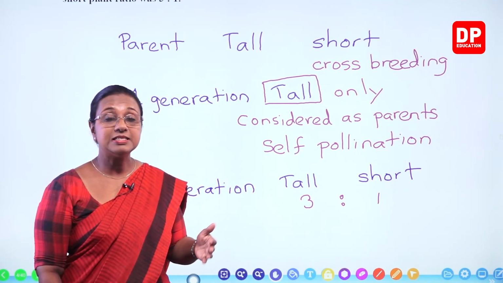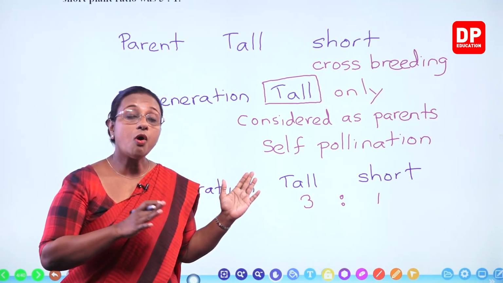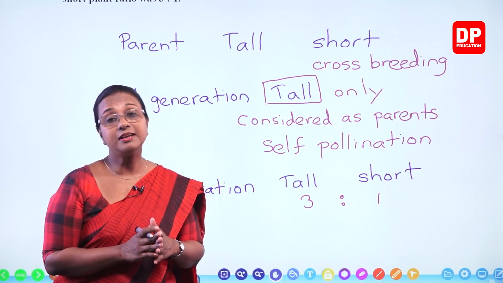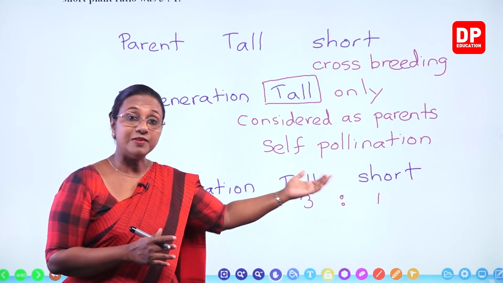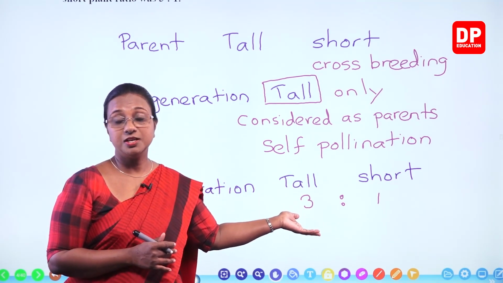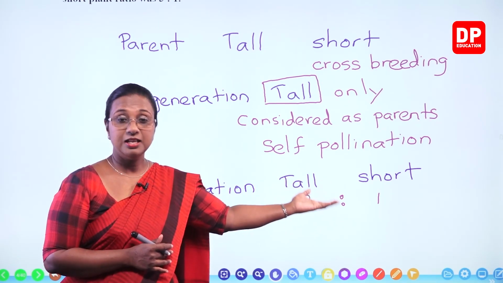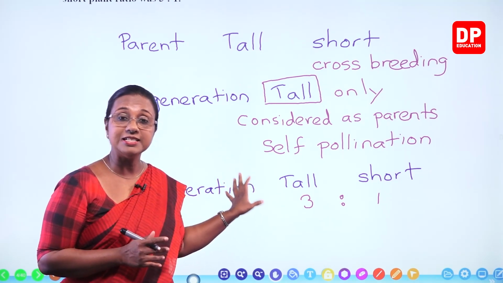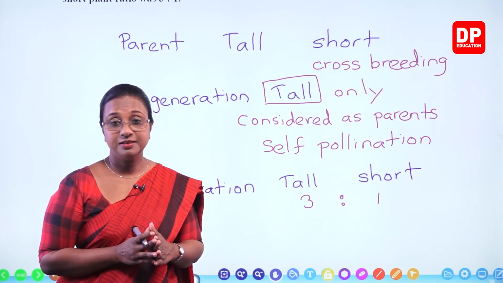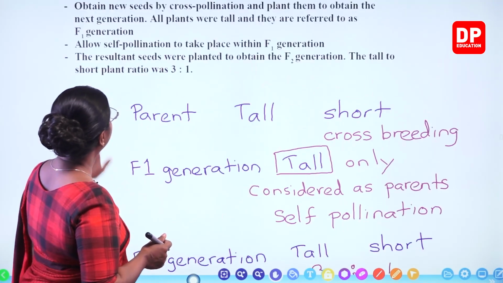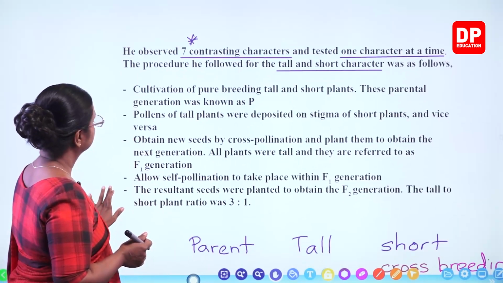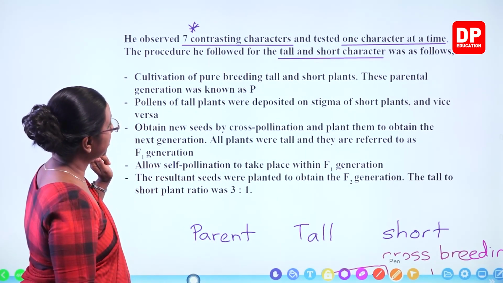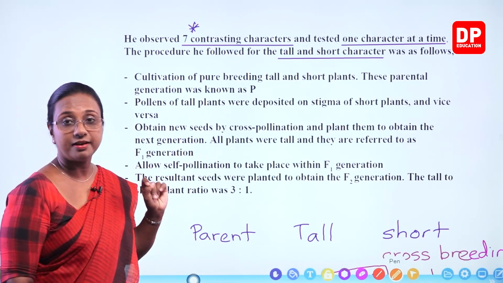Like this, he observed all 7 contrasting characteristics. Again, I will discuss the observations he got for all his experiments in one of the slides after this. So now you all have to understand the procedure clearly. He observed 7 contrasting characters and tested 1 character at a time.